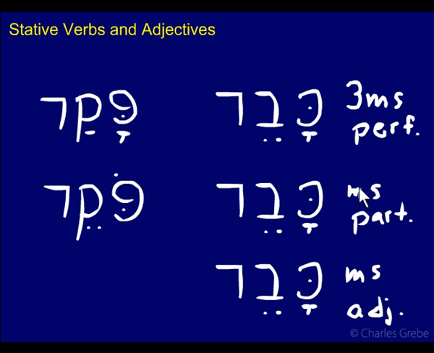Now it's in these forms in particular where they're all the same. If you went to feminine, you would have an ending here or here, and if you went to any of the other persons or gender numbers, then you would have an ending here. But for these where they have no endings, they all look the same in the stative.